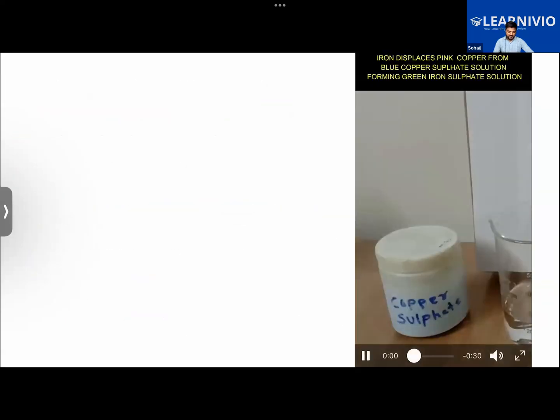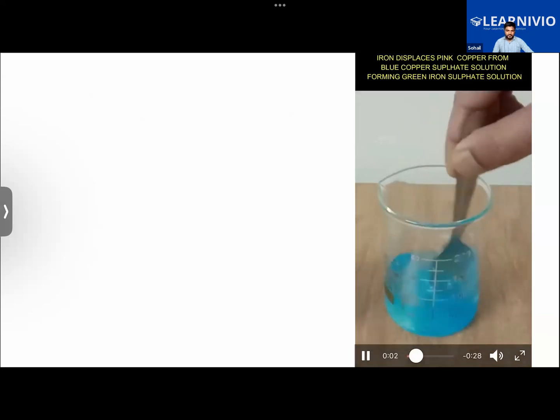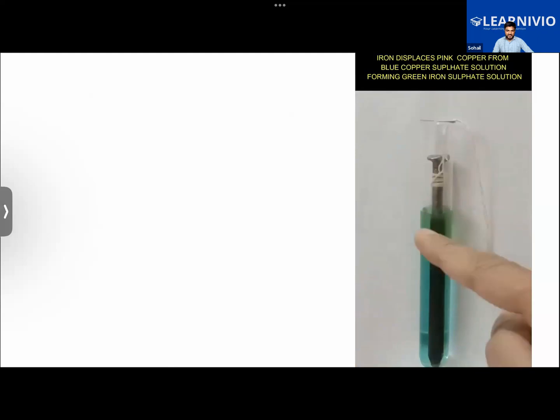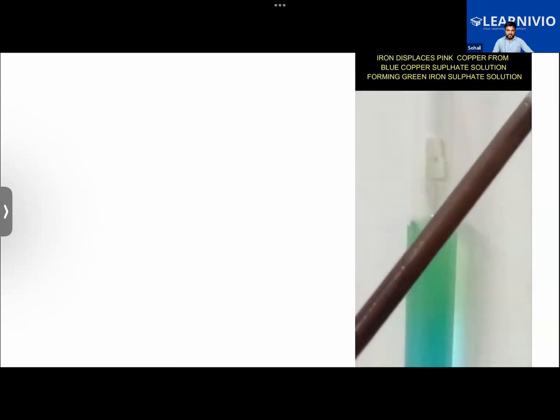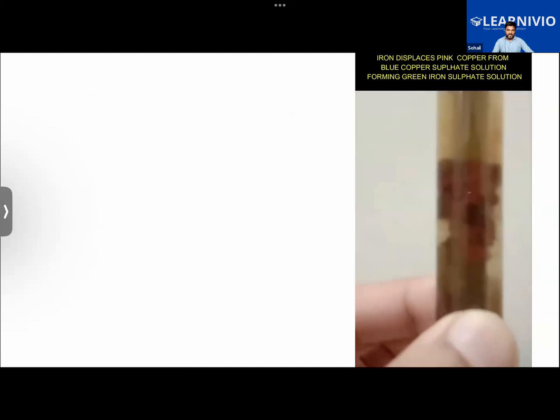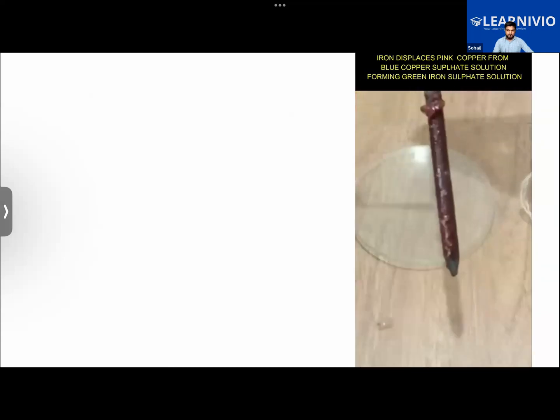You saw this video as well. Just look at it once again. You make a solution of copper sulfate. An iron nail has been dipped here. Now notice the color change to greenish. And the copper deposited over the iron nail here is brown in color.